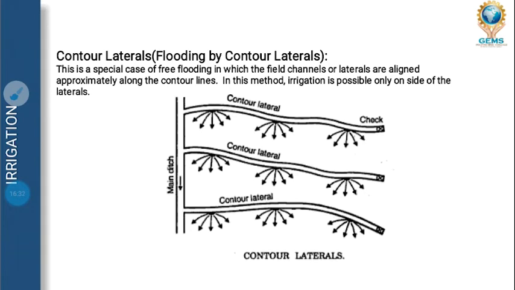Next is contour laterals. Contour lateral means the area has been planted according to contour maps where water is supplied from the top source to the bottom source. So easily the water can be accessible by the plants.